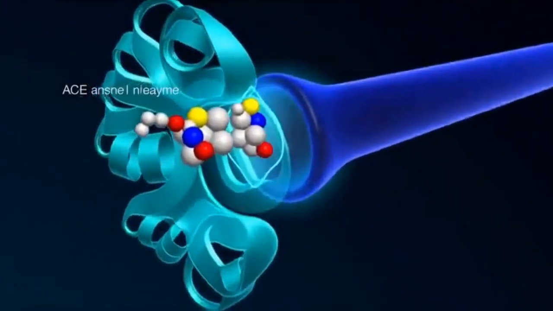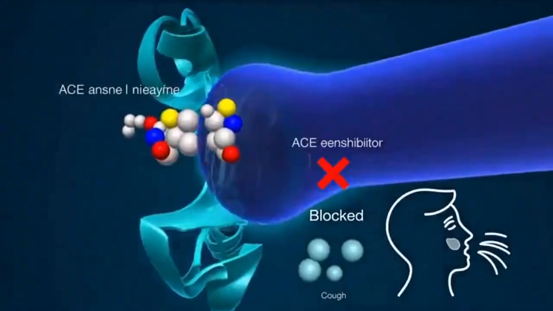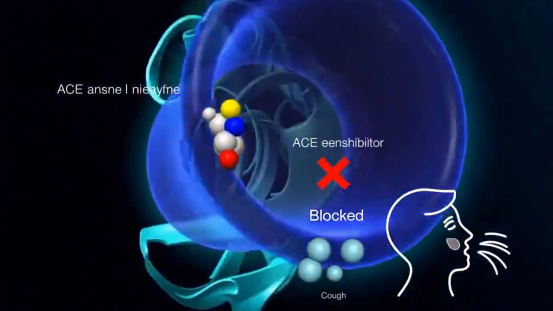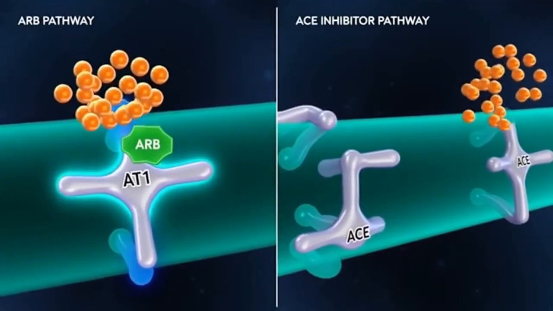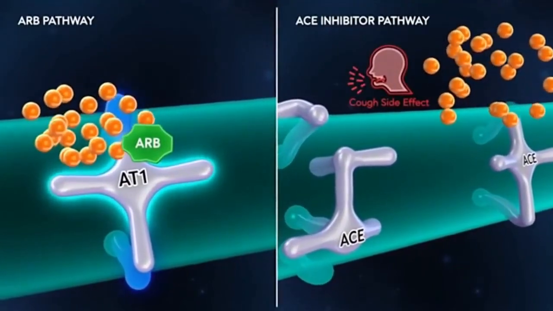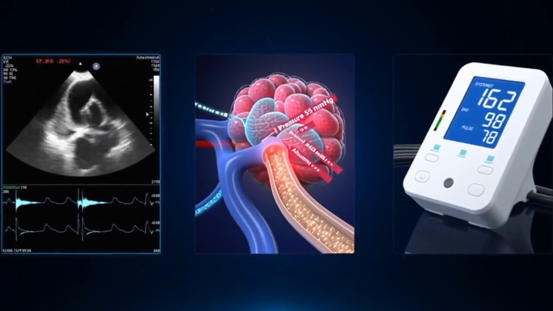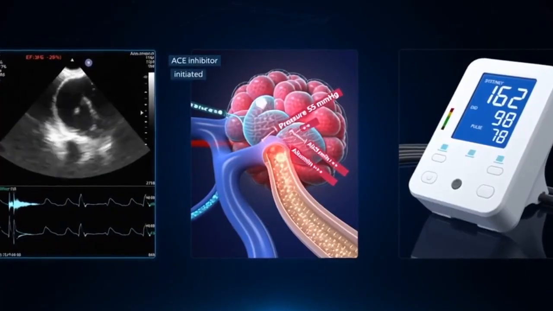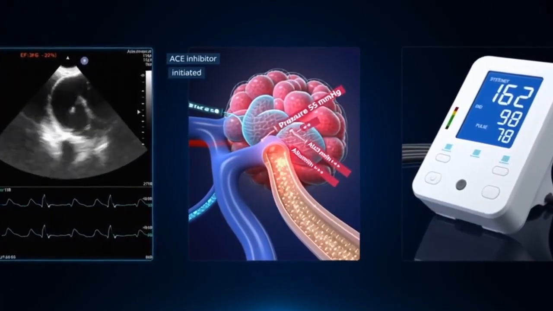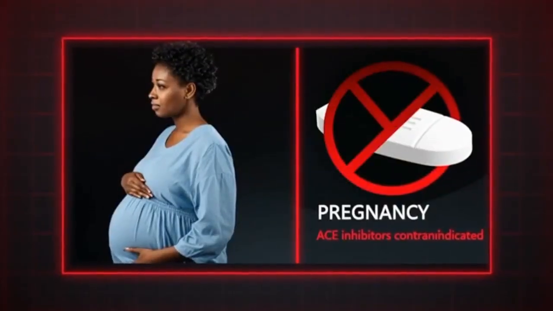Angiotensin-2 is a potent vasoconstrictor. It binds AT1 receptors on blood vessels, causing vasoconstriction, which raises blood pressure. It acts on the adrenal cortex to release aldosterone, which causes sodium and water retention in the kidney, further raising blood pressure. It stimulates the pituitary to release ADH, increasing water reabsorption, and it promotes cardiac and vascular remodeling, hypertrophy, and fibrosis through direct trophic effects.